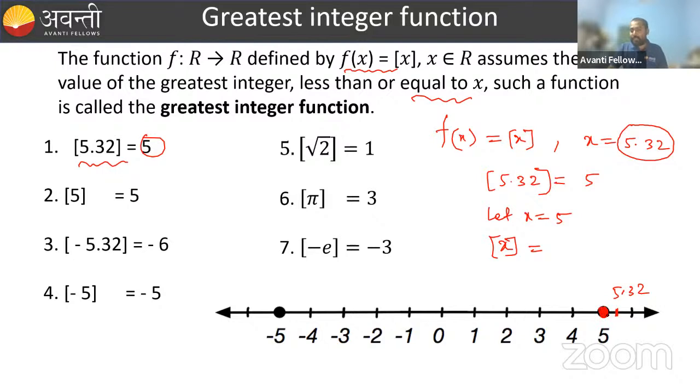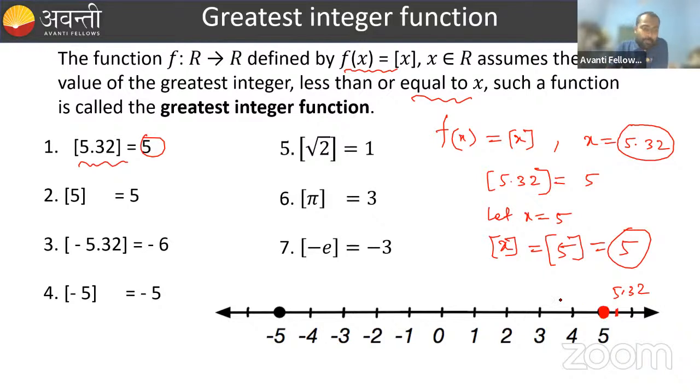You can see here, 5 is here. The greatest integer which is less than or equal to 5. Since 5 itself is an integer, we need not go through any lesser integer. So in the case of 5, the greatest integer value of 5 is 5, because it is equal to 5.